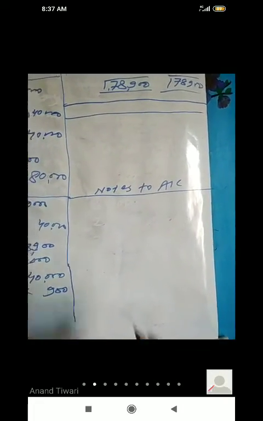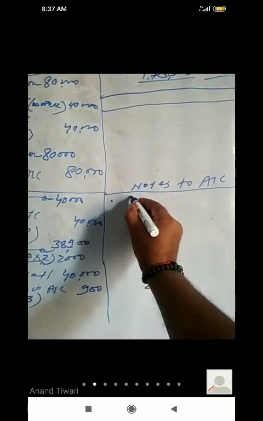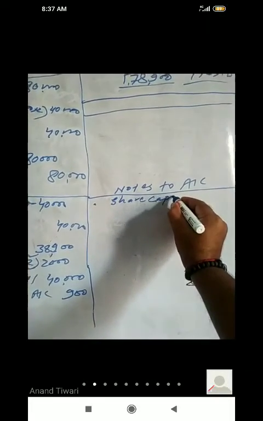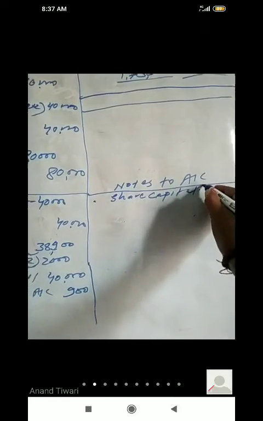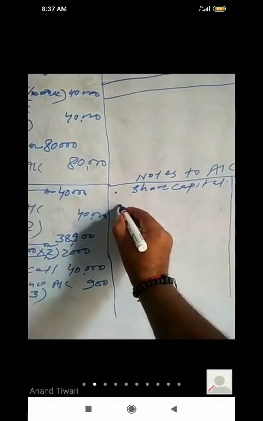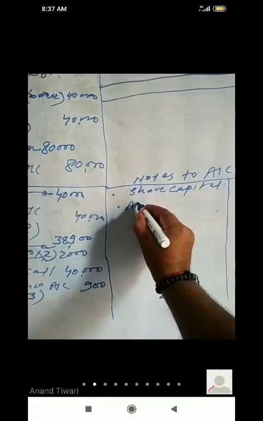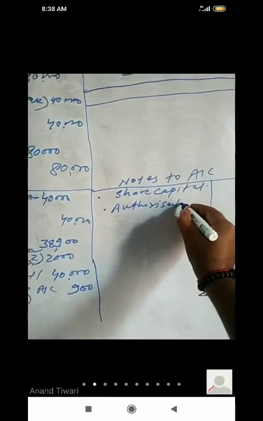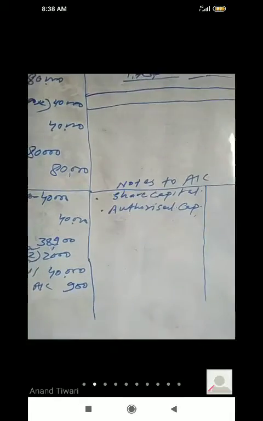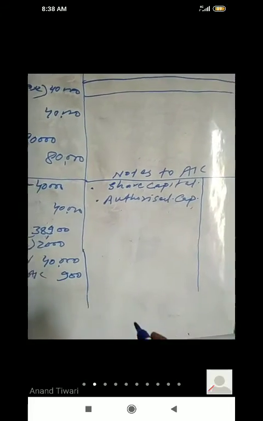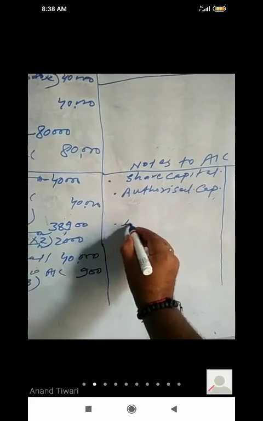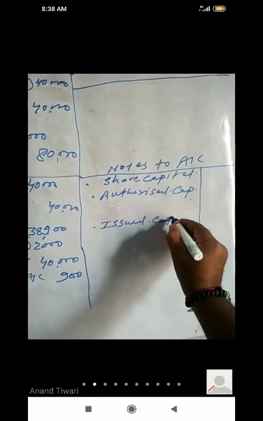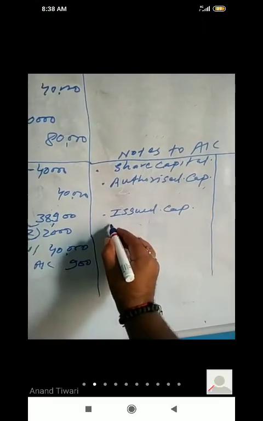In notes to account, first you have to write what? Share capital. In share capital, first you have to write authorized capital. Authorized capital is given in the question. Second, you have to write issued capital. Issued capital is also given.